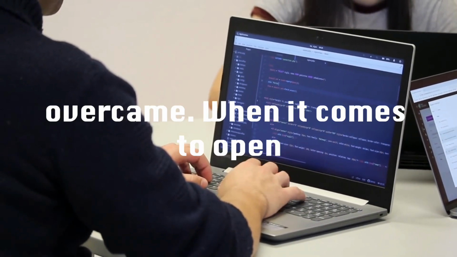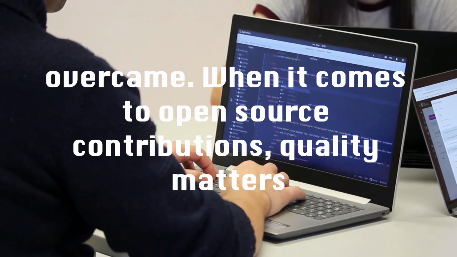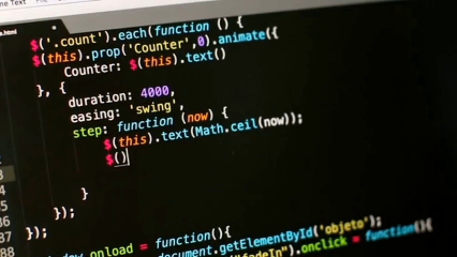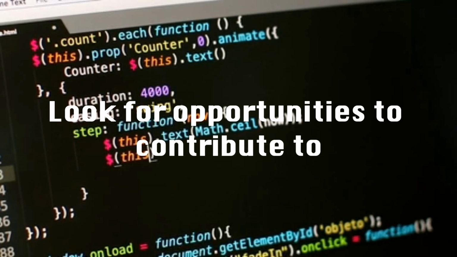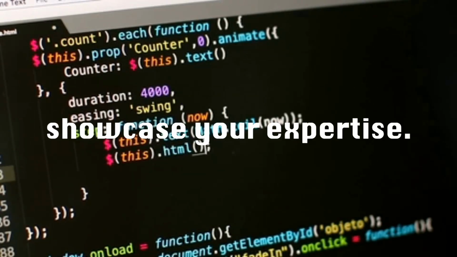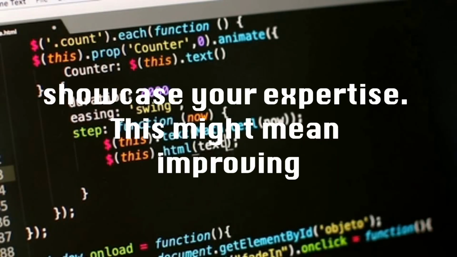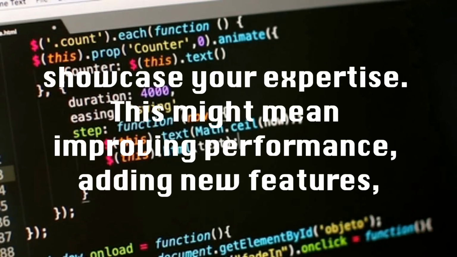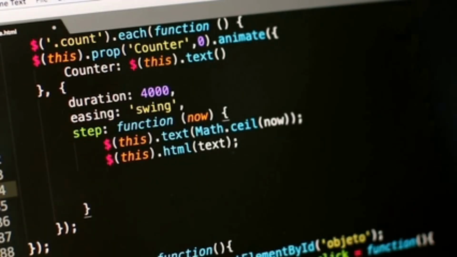When it comes to open-source contributions, quality matters more than quantity. Look for opportunities to contribute to popular Flutter packages, especially in areas that showcase your expertise. This might mean improving performance, adding new features, or fixing complex bugs.